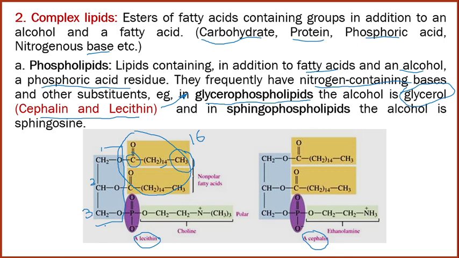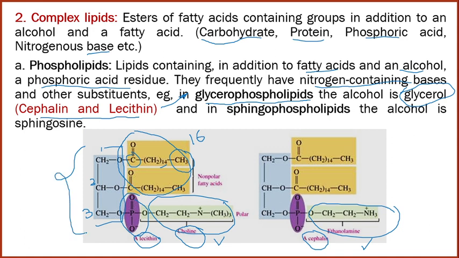Third carbon of the glycerol, where the phosphoric acid group is there, is attached with the nitrogenous base, which is called choline. Okay, so in lecithin and in cephalin, what are the changes? The change is at the nitrogenous base. In lecithin, choline base is present. In cephalin, ethanolamine base is present. So this is the difference between cephalin and lecithin, and both are called glycerophospholipid, while the alcoholic part is glycerol. And next is the sphingophospholipids, where the alcohol is sphingosine.